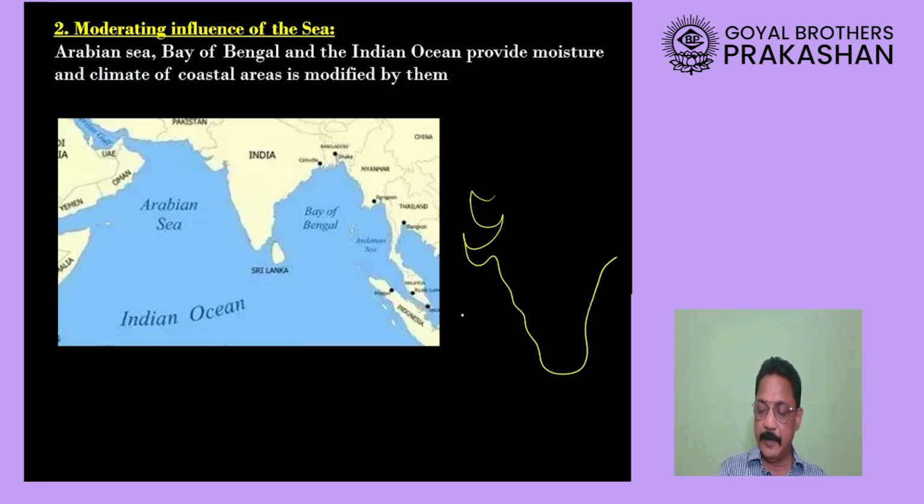As you people are aware, here is the Arabian Sea, here is south, so here is the Indian Ocean, and on the east side there is the Bay of Bengal. In simple words, India's southern part is covered by water on three sides, and this plays a very important role in deciding the climate of India. Now let us see how.